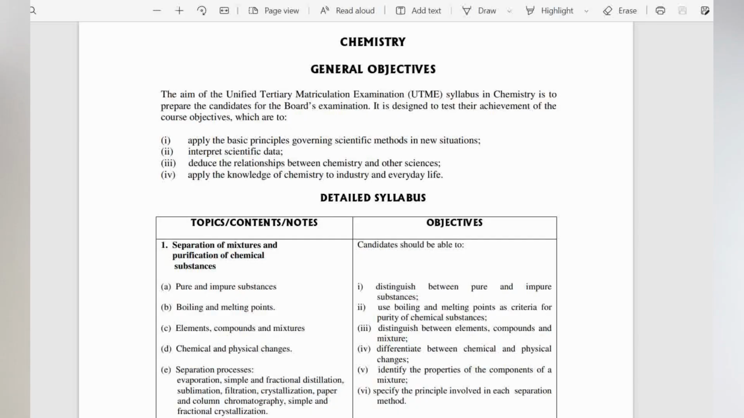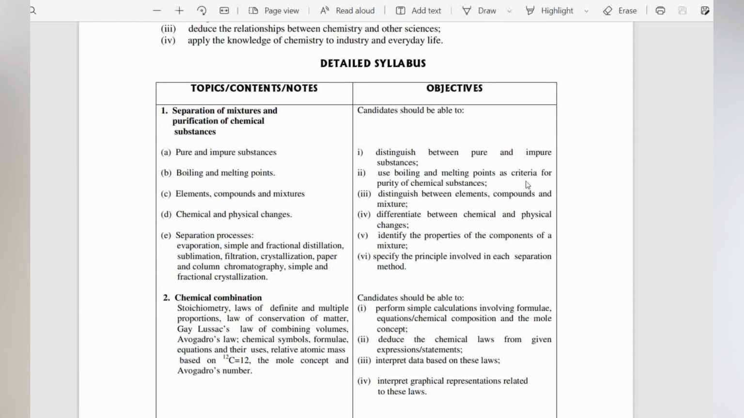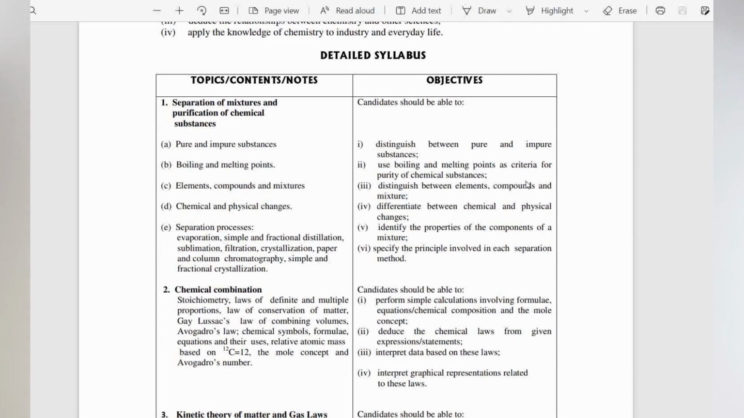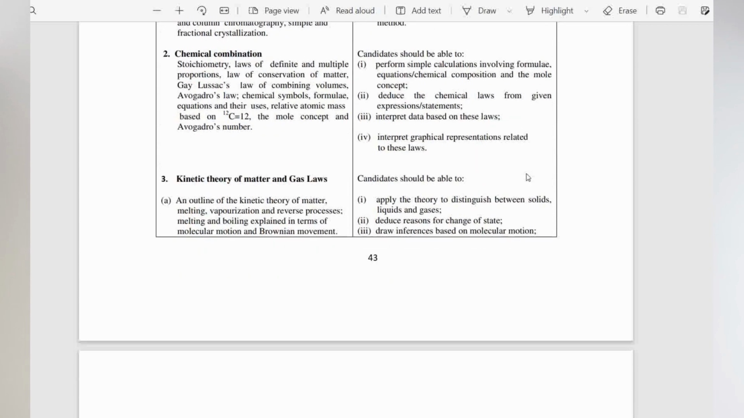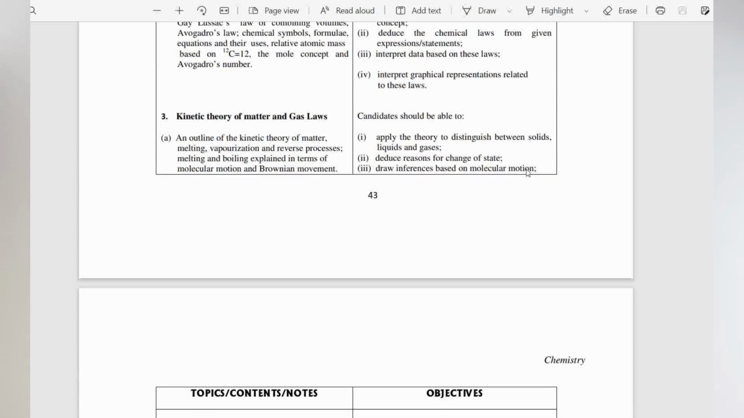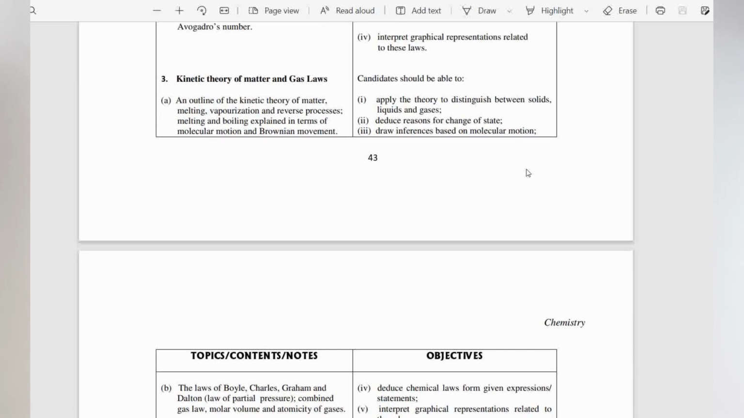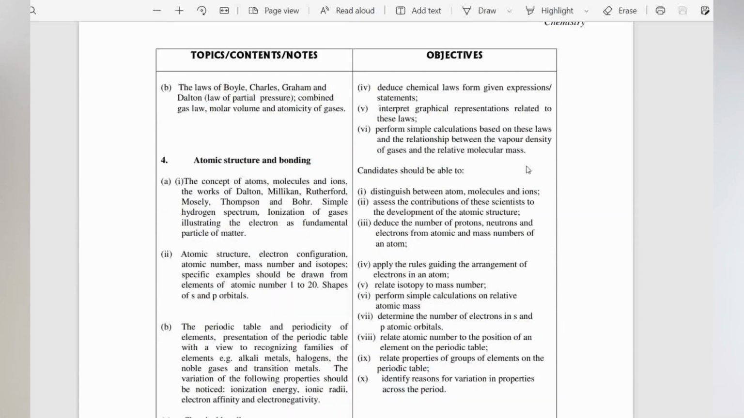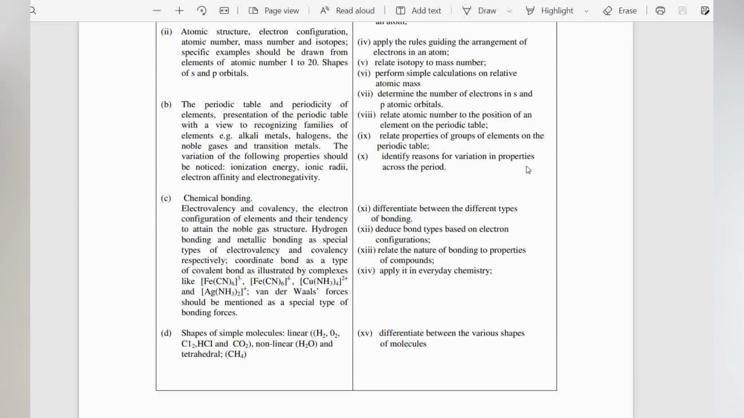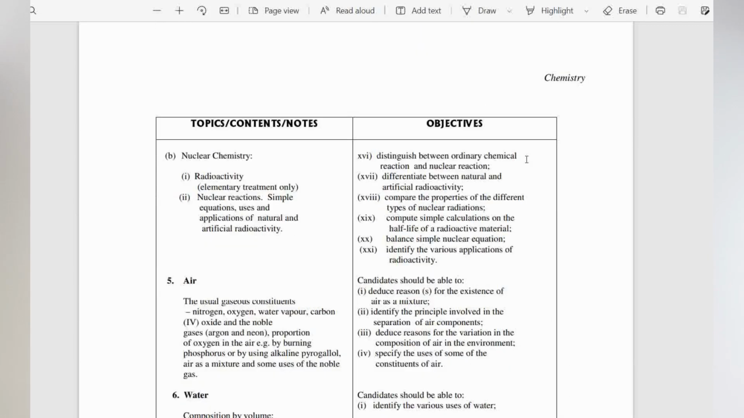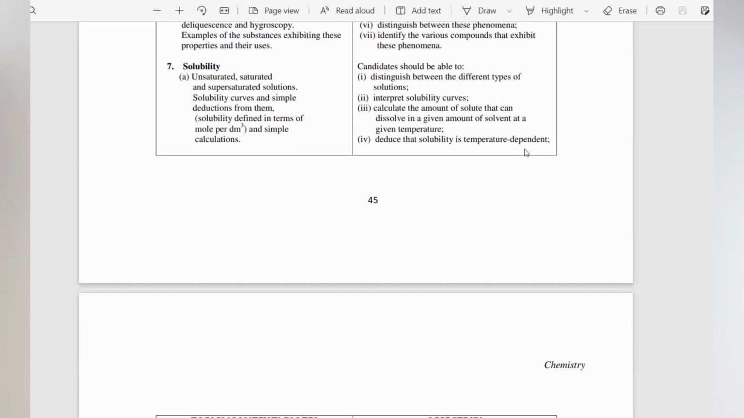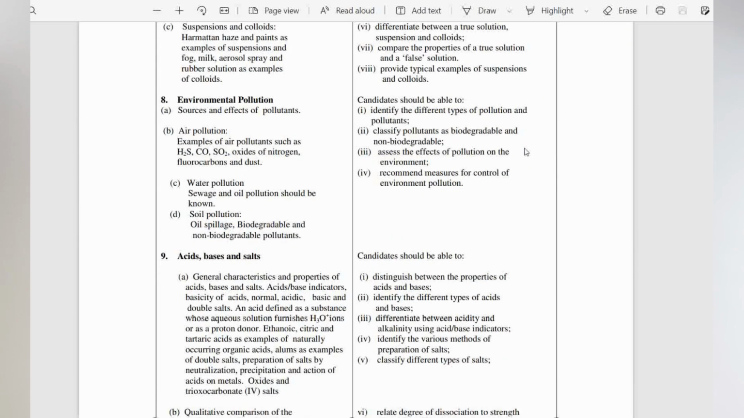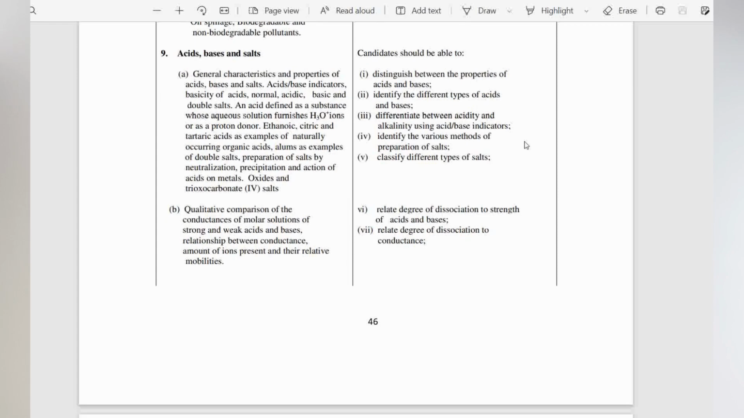The JAMB syllabus shows about 17 topics, ranging from the first topic, which is separation of mixtures and purification of chemical substances. Topic 2 is chemical combination. Topic 3 is chemical kinetics, chemical theory of matter and gas law. Topic 4 is atomic structure and bonding. Topic number 5, you have air. Topic 6, water. 7, solubility. 8 is environmental pollution. 9 is acids, bases, and salts.